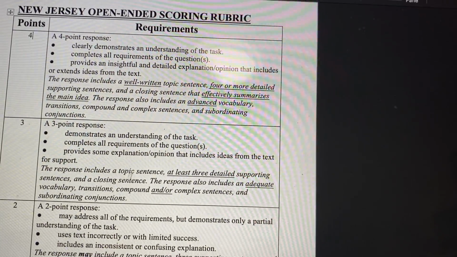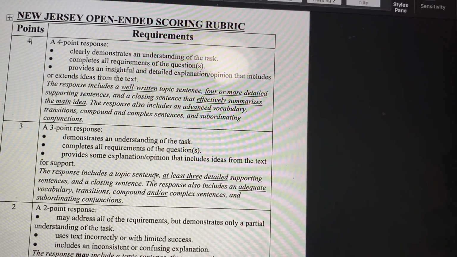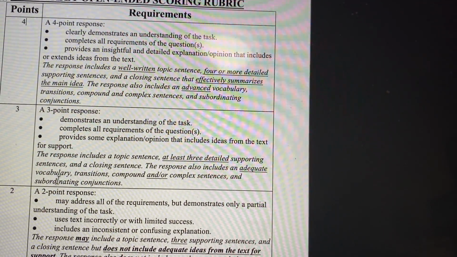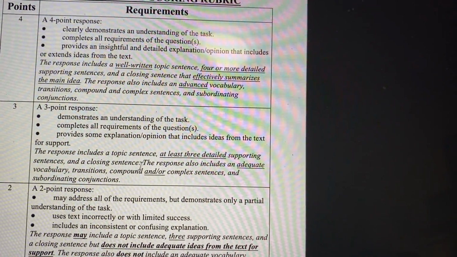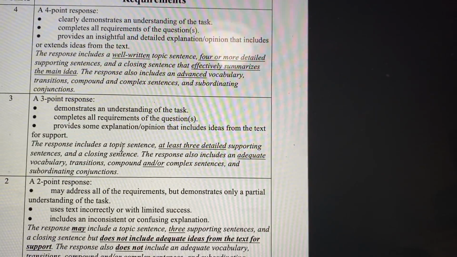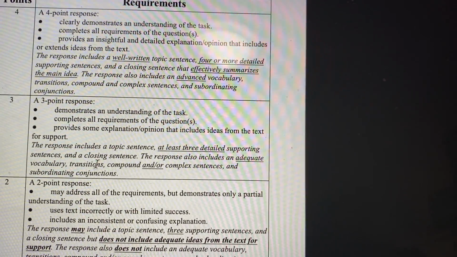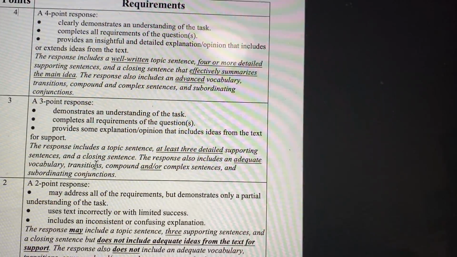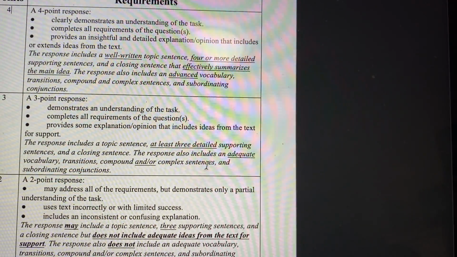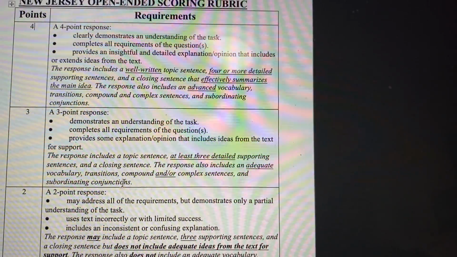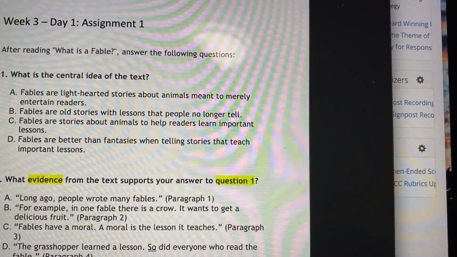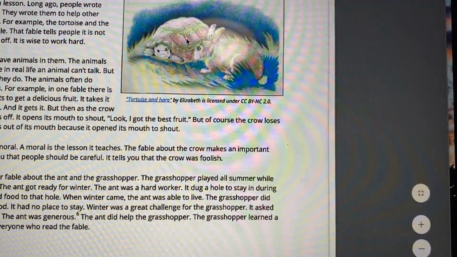So it says here, the response includes a topic sentence. Always include a topic sentence, basically an opening sentence, at least 3 detailed supporting sentences, and a closing sentence. The response also includes an adequate, which means a good amount, of vocabulary, transition words. You guys know your transition words, so it's first, then, next, finally, compound or complex sentences, and subordinating conjunctions. You guys know what conjunctions are. So let's read the fable.